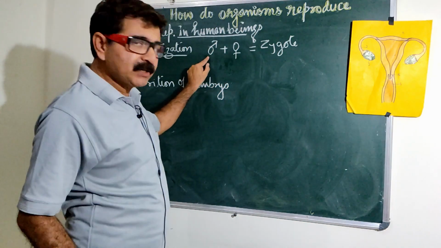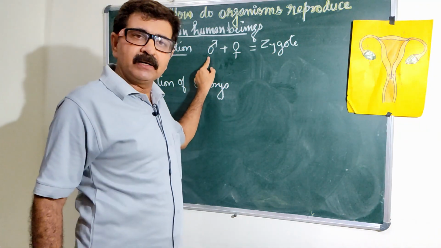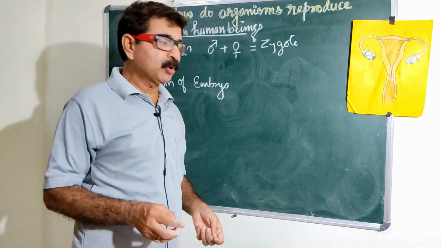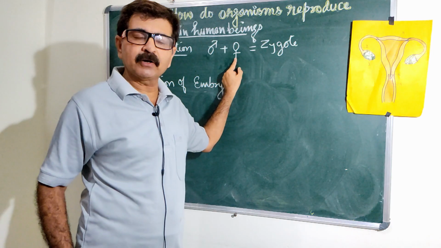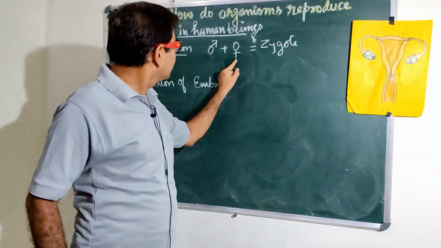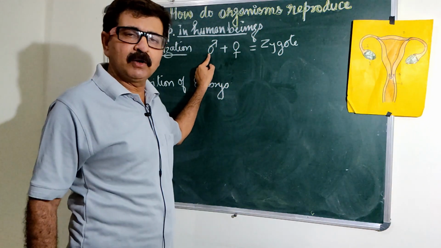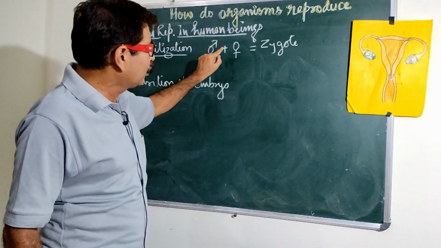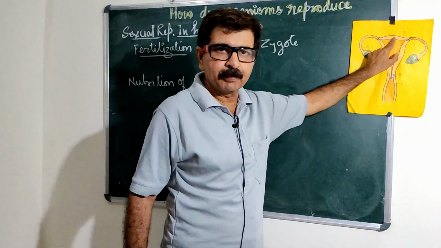The male gamete, the sperm, is produced in thousands and enters the mother's body by the act of sexual contact known as intercourse. There, only one sperm fuses with one ovum, and the fusion takes place here in the fallopian tube.